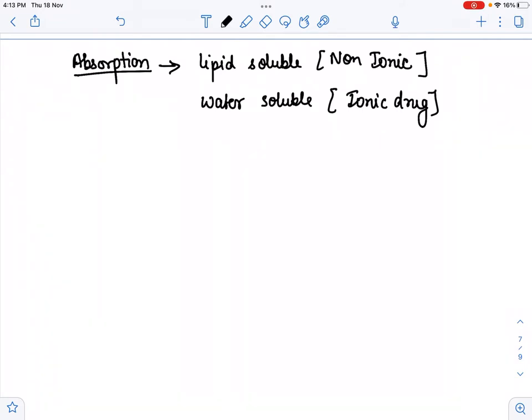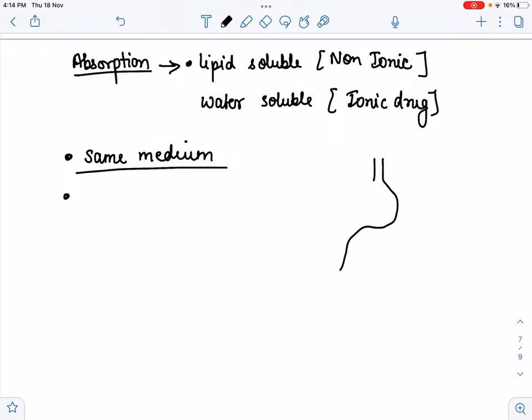We also discussed that absorption happens easily between the same medium, if the medium of absorption is the same, like acidic or basic. So for absorption the same medium is also needed. Now the other thing is how much absorption. Suppose this is our gastrointestinal tract. If we take any drug orally, absorption will occur.